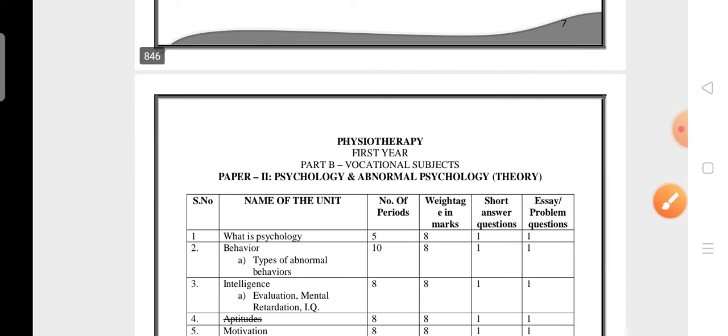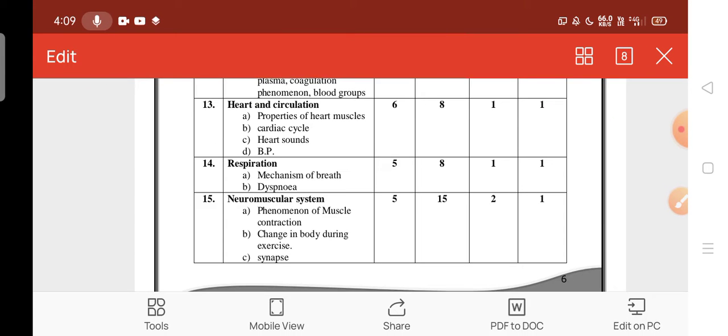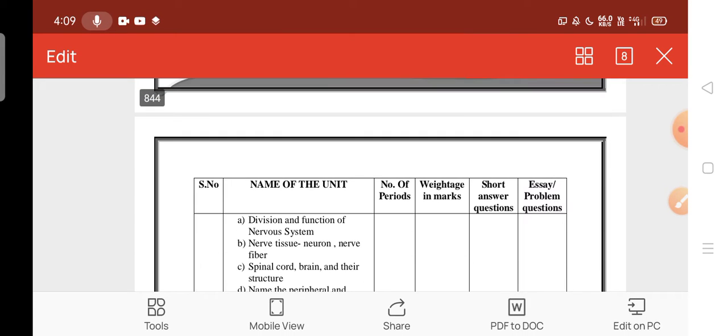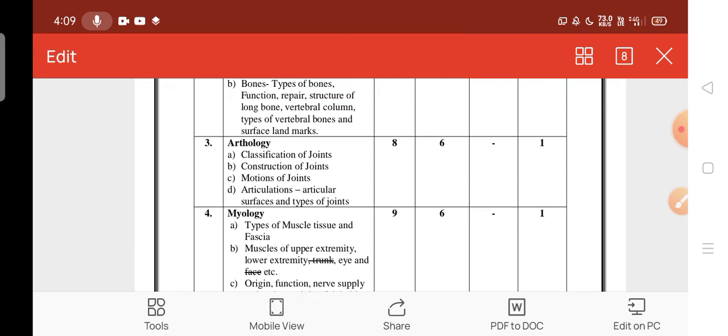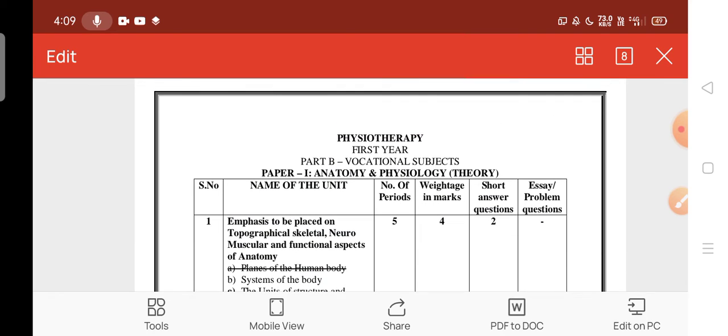Next, that first one is finished now. The first subject in physiotherapy, paper 1, I will show you one second, is anatomy and physiology.